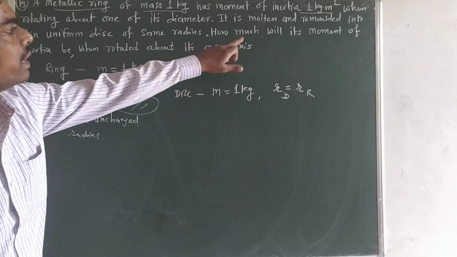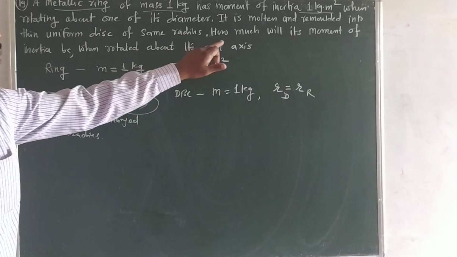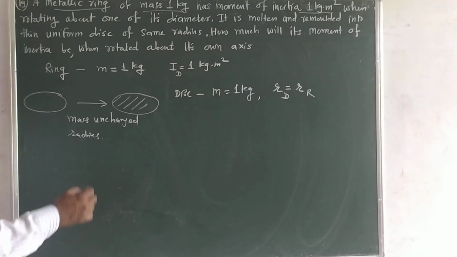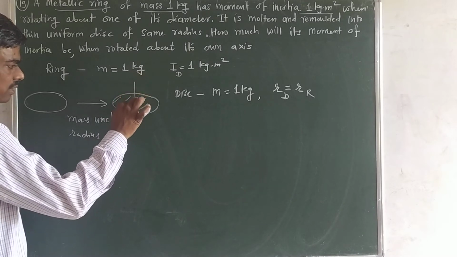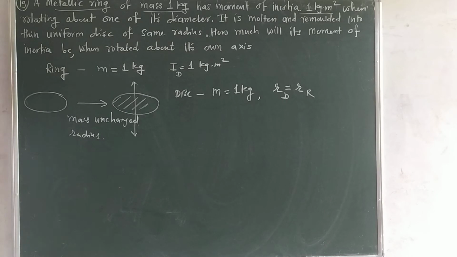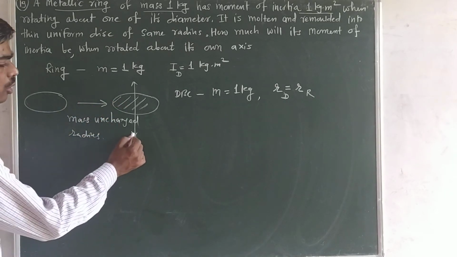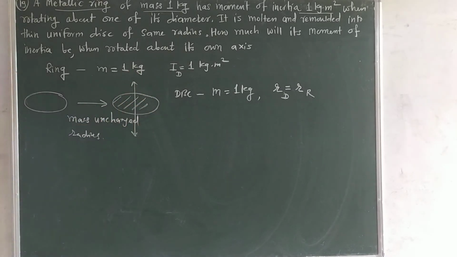How much will its moment of inertia be when rotated about its own axis? So remember here, the disc is rotating about own axis. Own axis means the axis passing through its center and perpendicular to its plane. So we have to find out the moment of inertia of disc when it rotates about this axis passing through center and perpendicular to its plane.